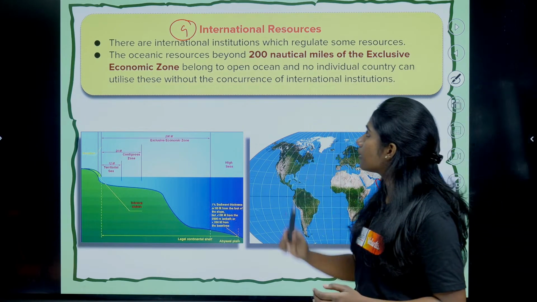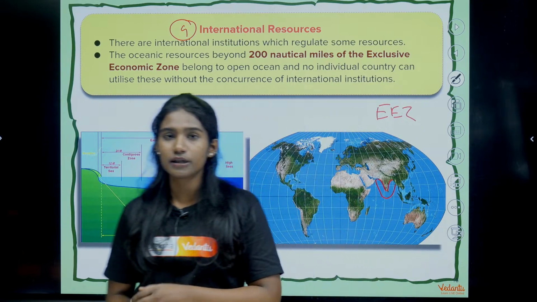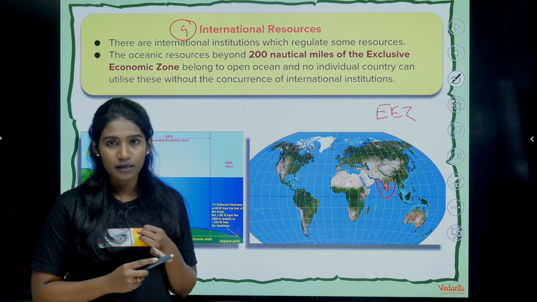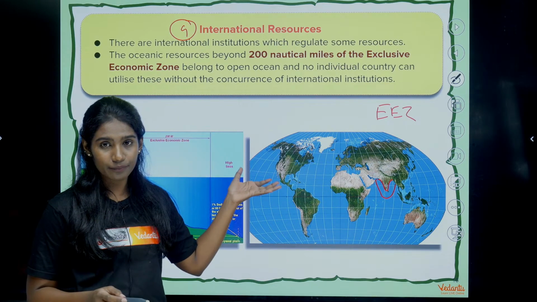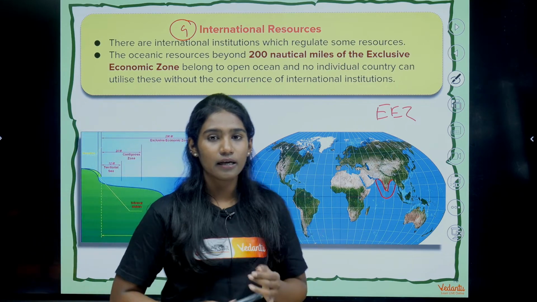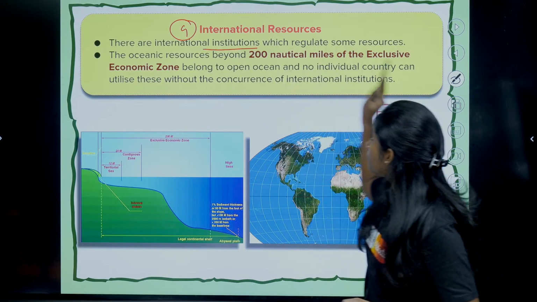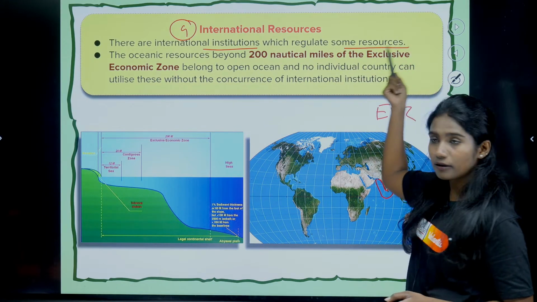So now, the best examples of international resources can be flights and sea navigation, and flights and all that are international resources. These are the international institutions which regulate some resources.